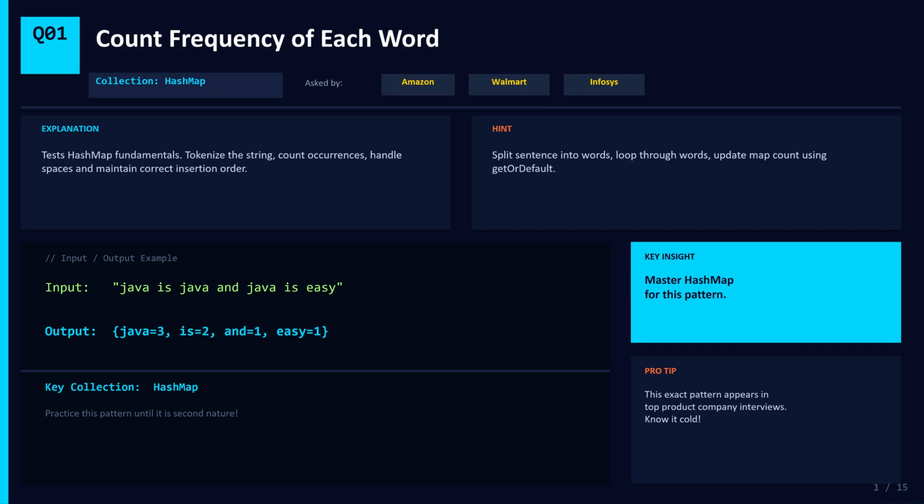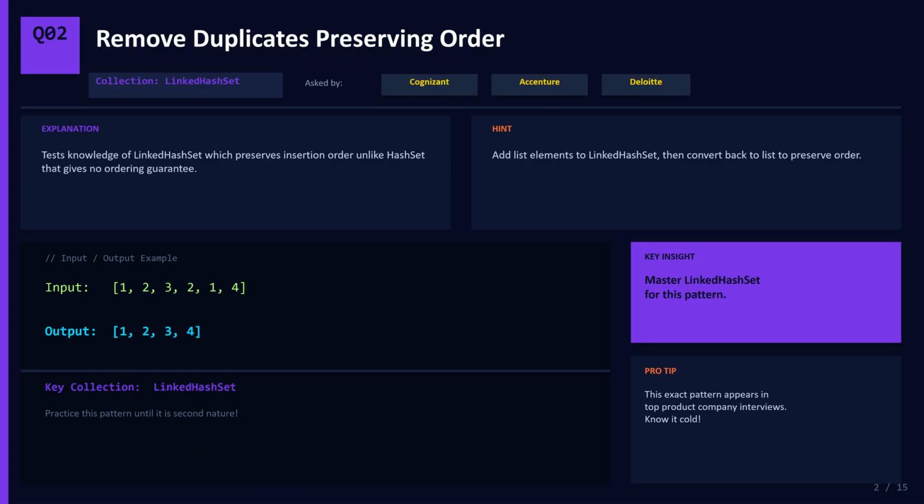The hint here is simple. Split the sentence into individual words, loop through each word, and update the count in a HashMap using the getOrDefault method. This is a very common warm-up question, so make sure you can write this code in under 2 minutes.